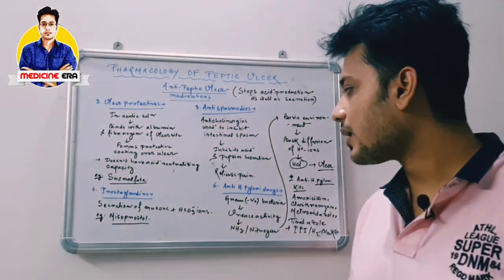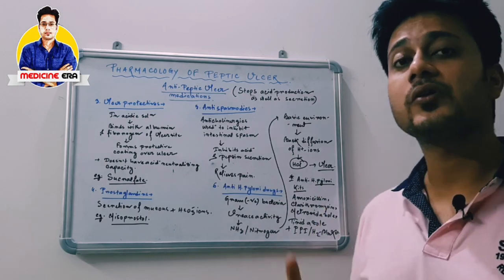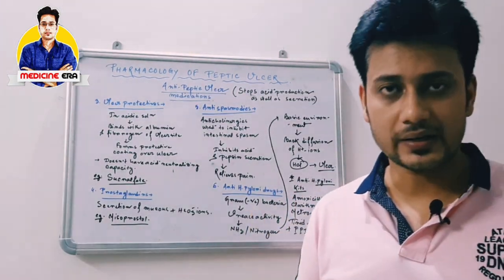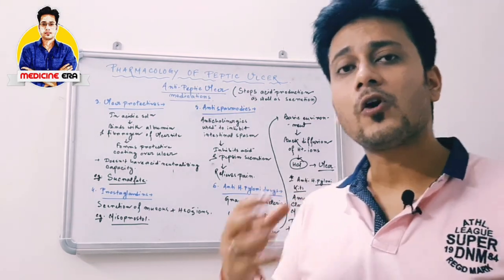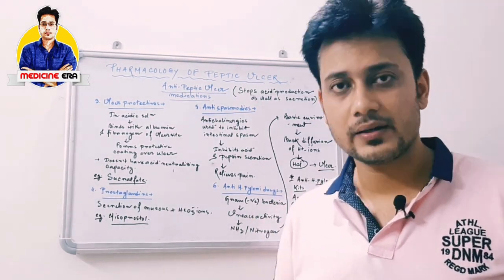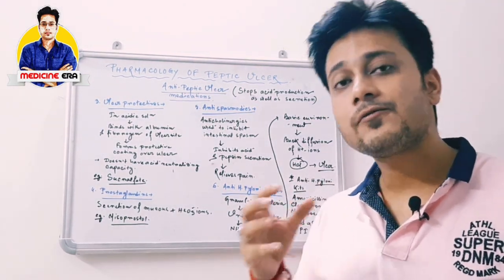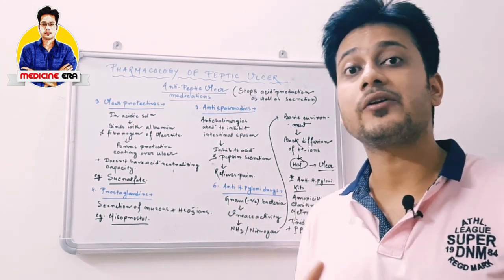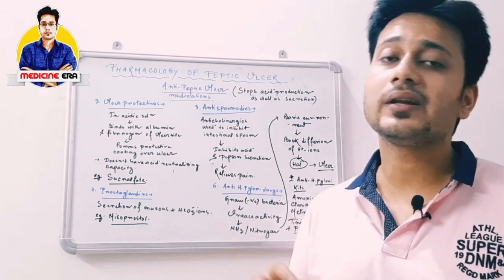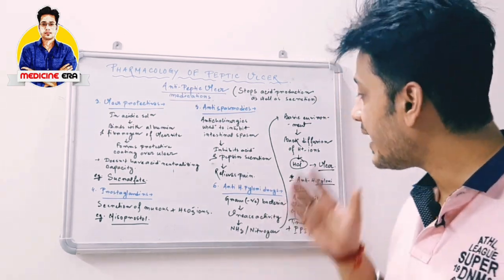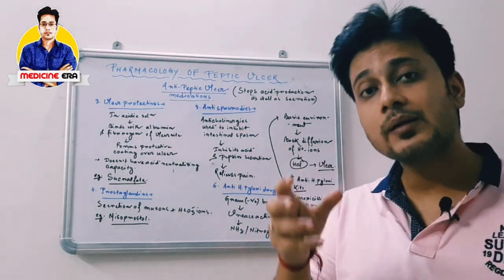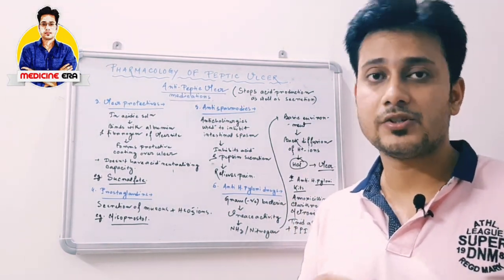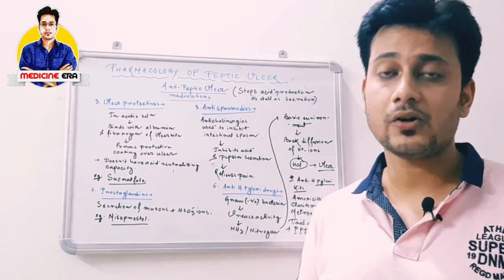Next, number 6 is anti-H. pylori drugs. So what is H. pylori? H. pylori is mainly a gram-negative bacteria. It colonizes in the stomach, in the acidic environment of the stomach, and it has urease activity, which mainly forms ammonia or nitrogen inside the stomach. It will create a basic environment inside the stomach, as well as a protective coating outside the bacteria, as it is colonized in the hostile environment of the stomach.